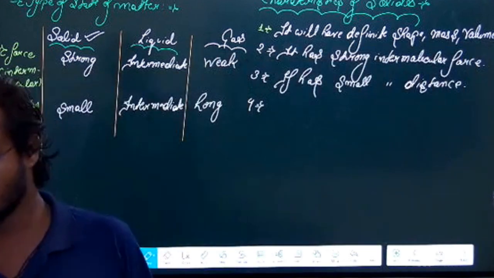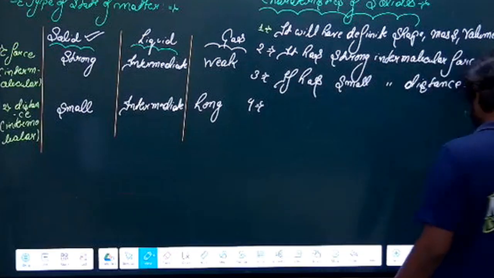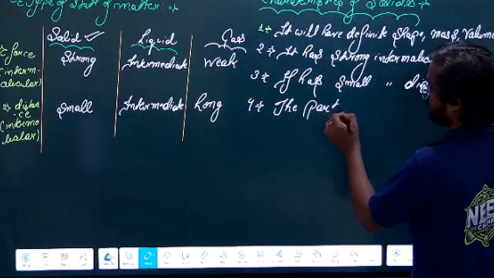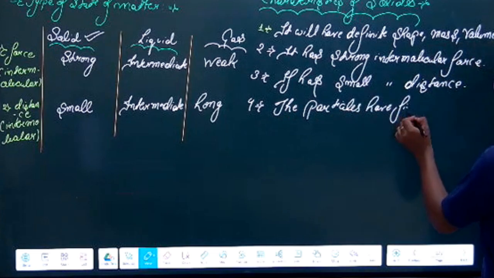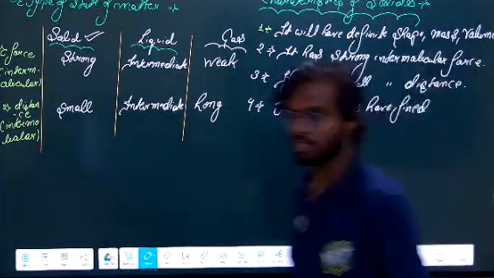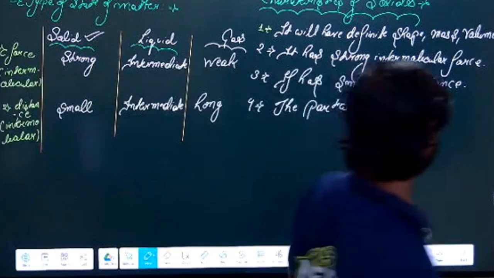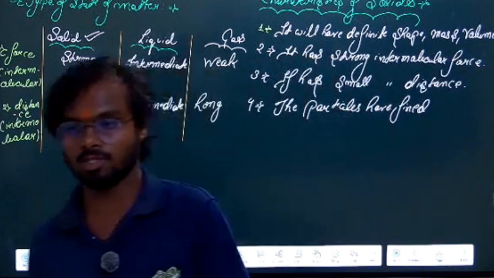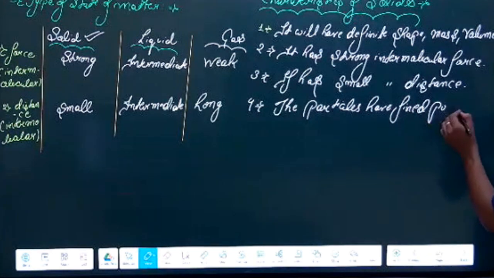Whatever the particle or shape, everything is fixed. Because if the particles don't have a fixed position, it can be compressed, as you mentioned. But it has a fixed position, that's why it is not possible to compress it. So the particles have a fixed position, right? That is the fourth property.